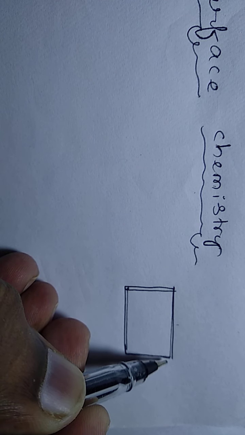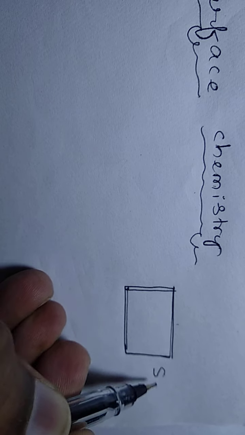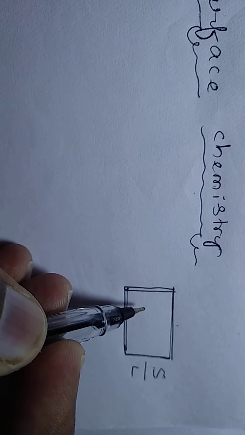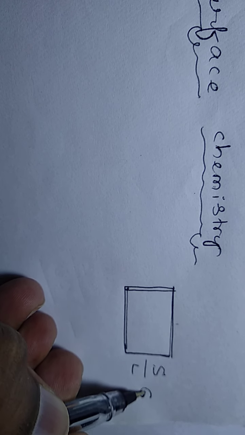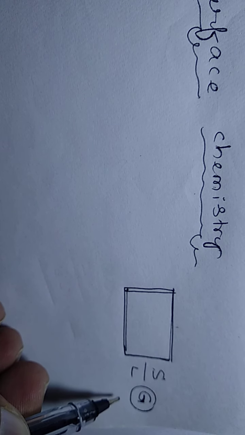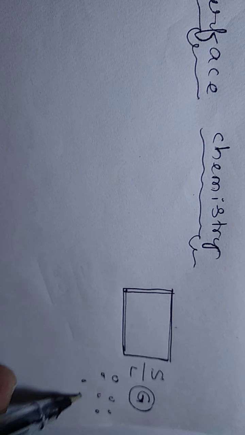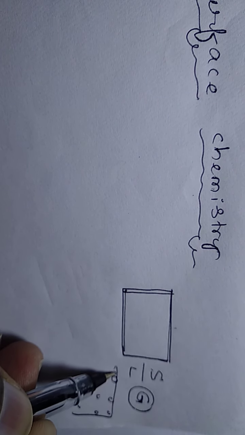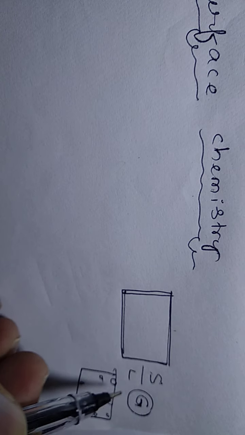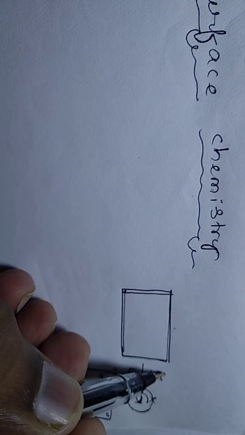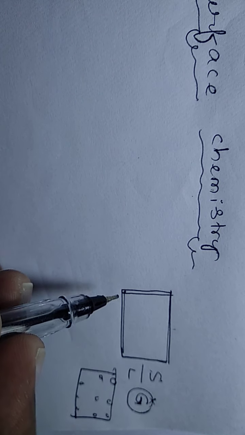This surface or this material may be a solid or a liquid, but gases do not have a surface. Why? Because they are present randomly, they are not accumulated at one position, and they do not have a structure and shape. Hence gases do not have surfaces, but solids and liquids have surfaces.